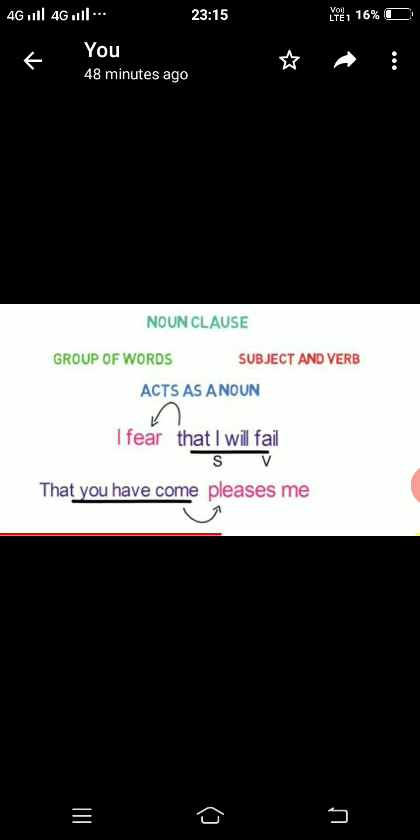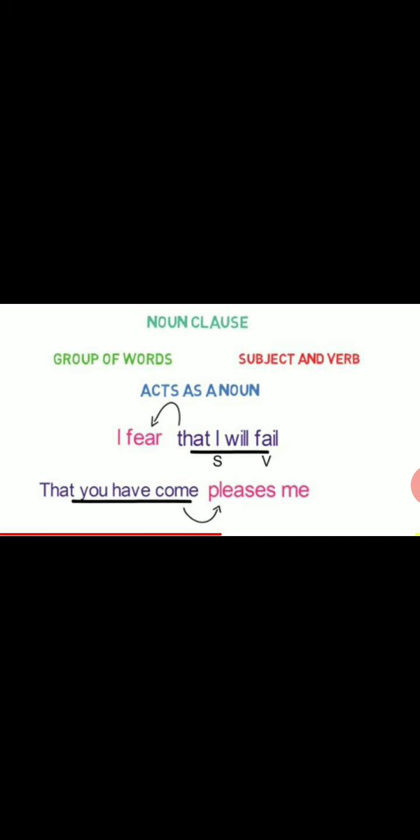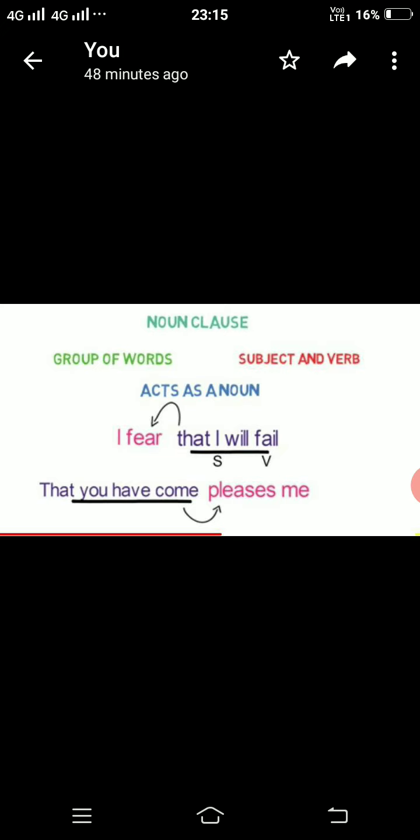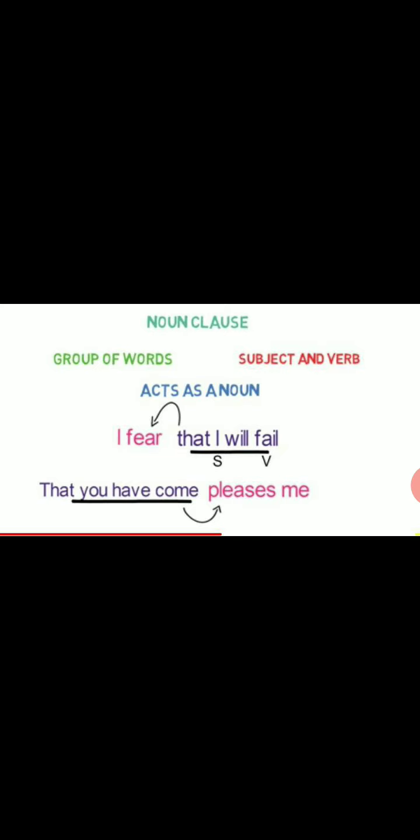Because its meaning is totally dependent on which words? I fear. So I fear here is the independent clause, and that I will fail is a dependent clause. And here, that I will fail is a noun clause which is the object of the verb fear.